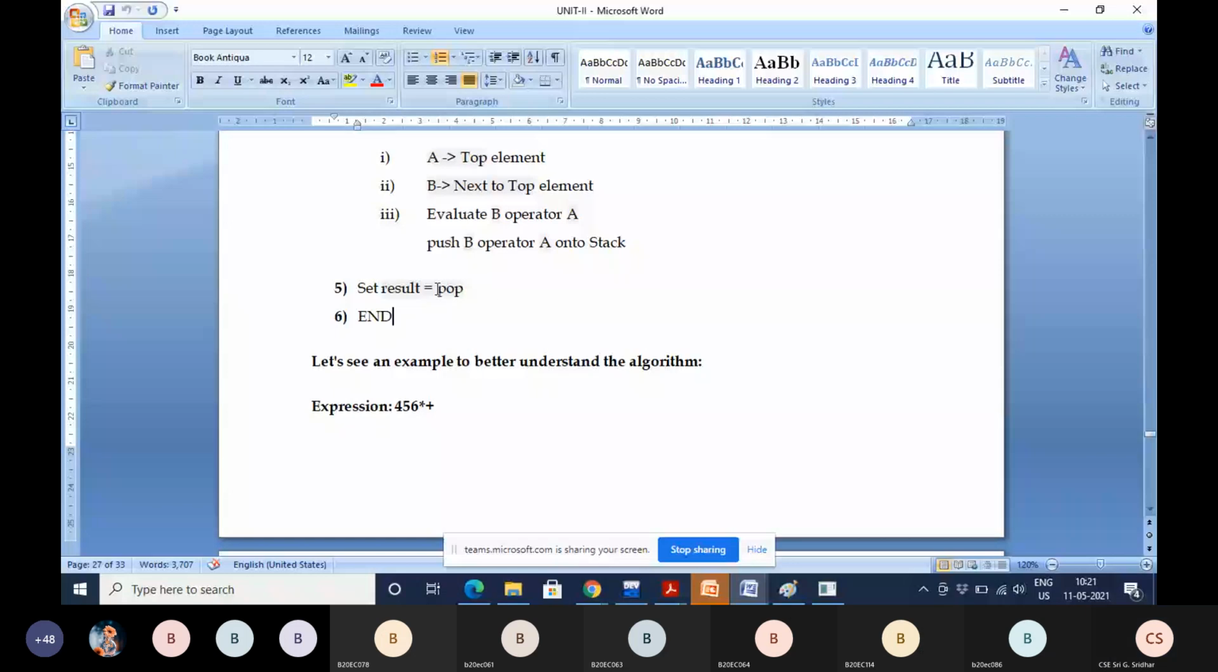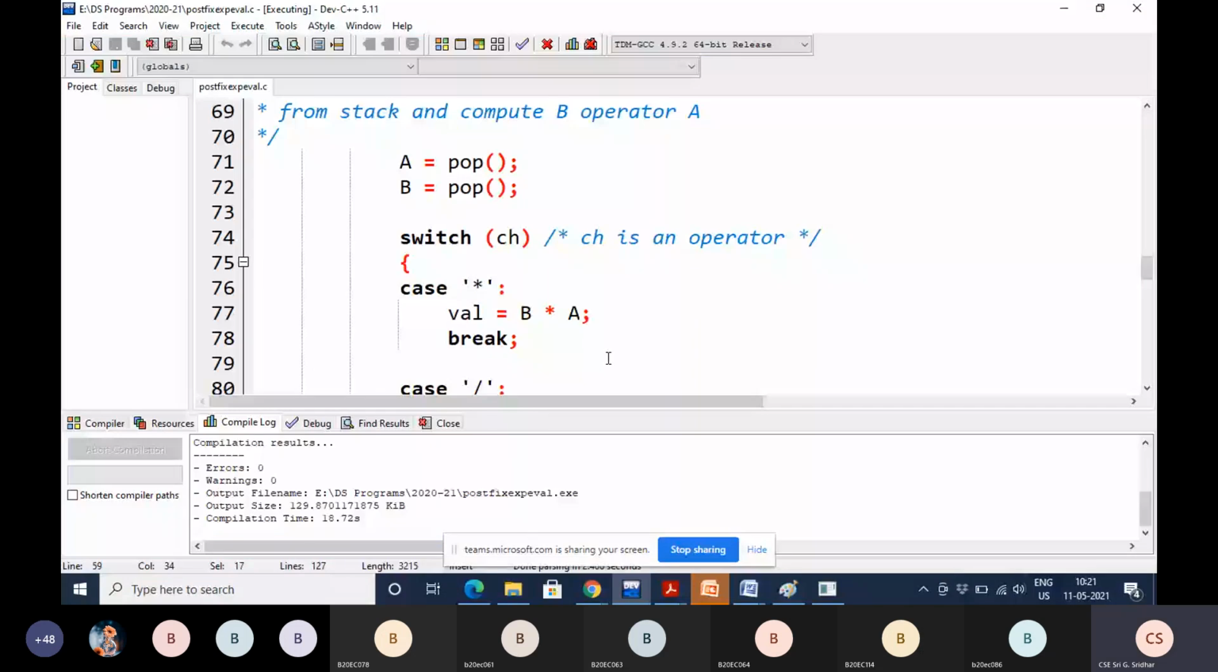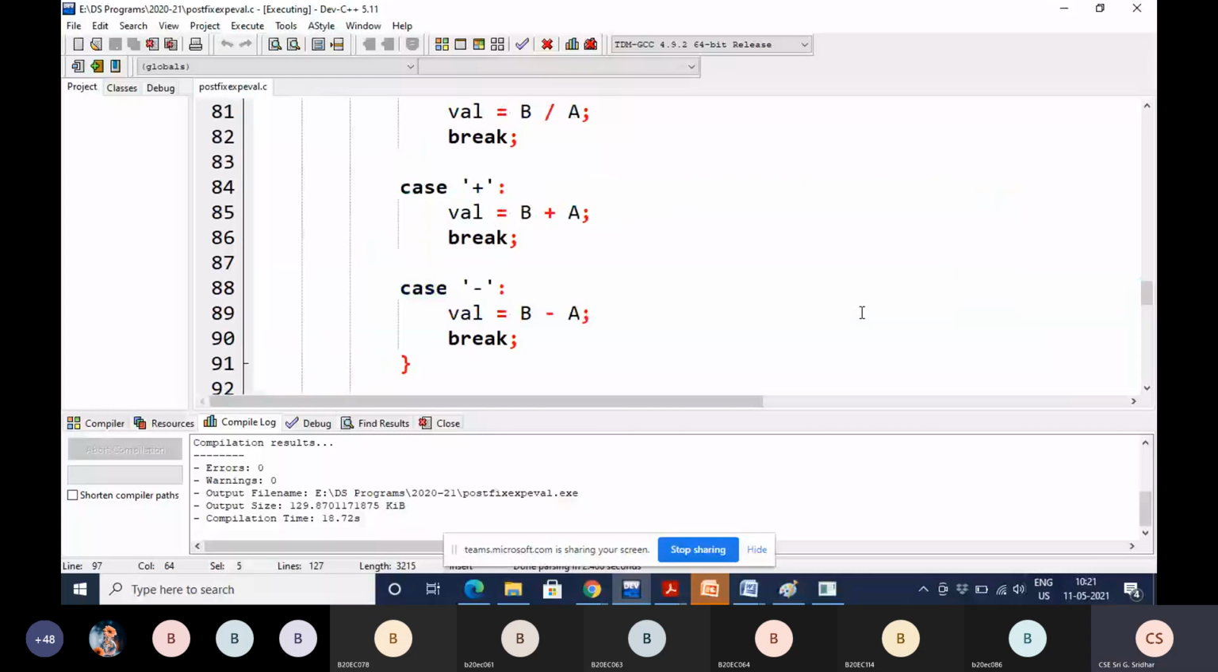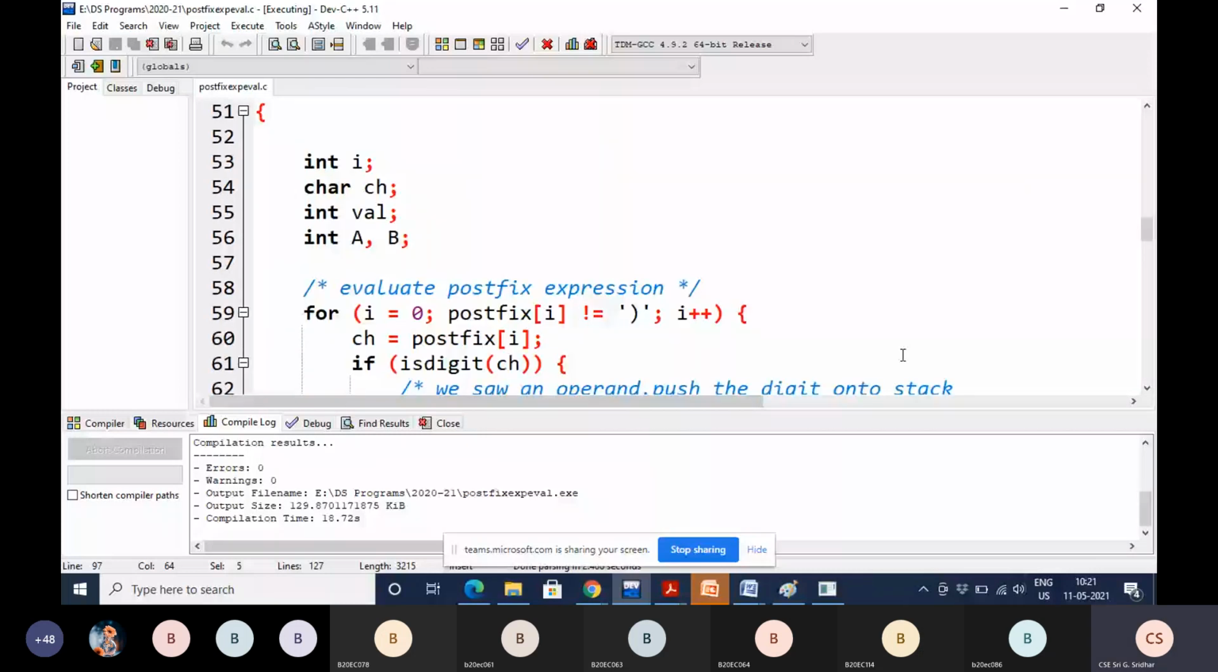Okay. Now see here. What you are doing here? You are popping that entire result from the stack. Now the result of the expression is percentage %d. Where is the result? Actually it is on the top of the stack. So you are popping, removing it from the stack, and displaying it here. So this is the program to evaluate the postfix expression.